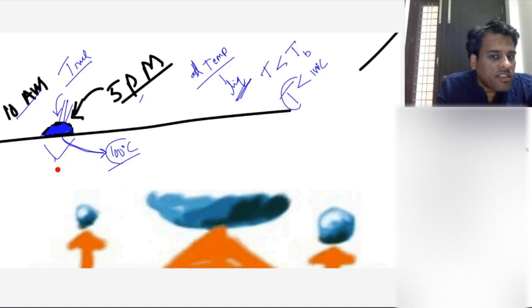But if I heat this surface, will the drop vaporize, will it get evaporated quickly? Yes or no? So what you have done by increasing temperature is increase the rate of evaporation. Is this making sense?